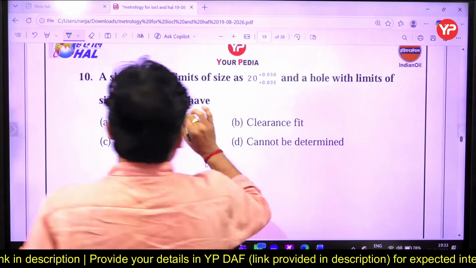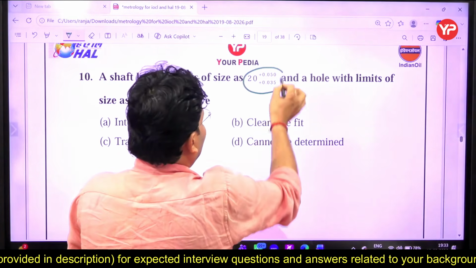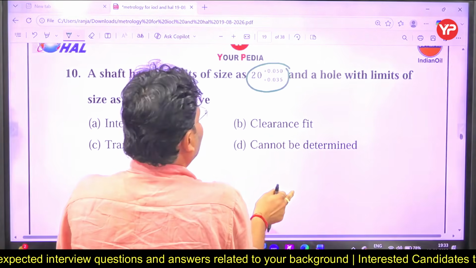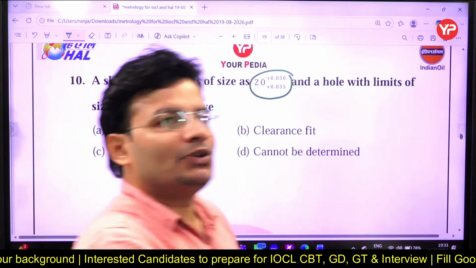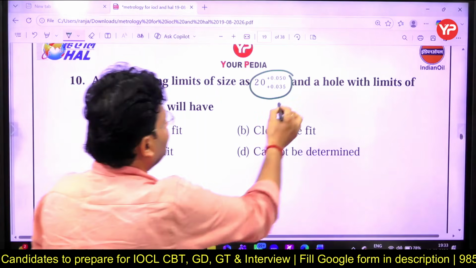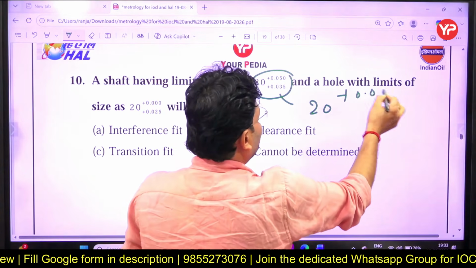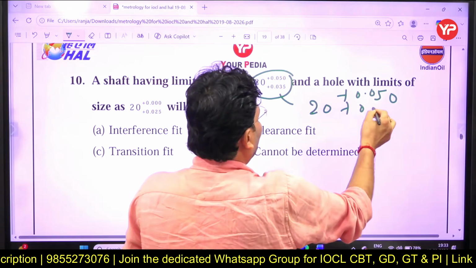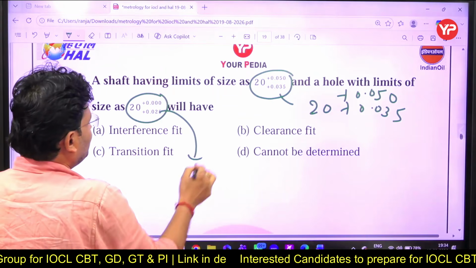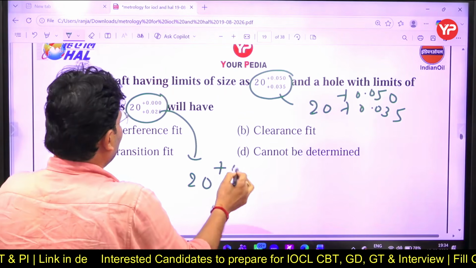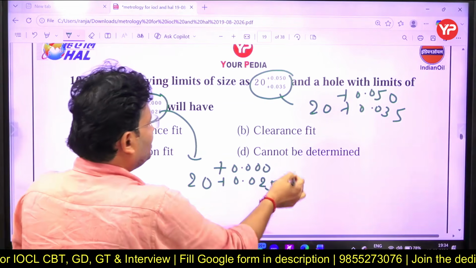Okay, now the question is that a shaft having 20, and the hole is this. So which type of fit is there? I am going to write: this is given 20 plus 0.050 plus 0.035, and this is given here 20 plus 0.000 plus 0.025.